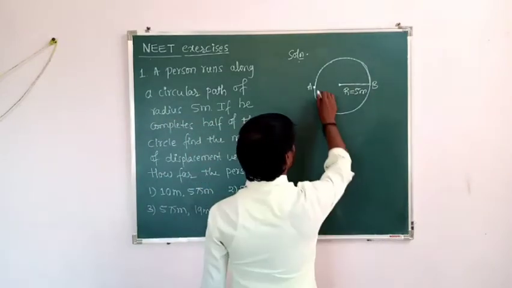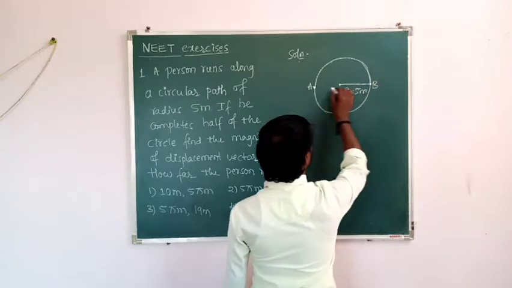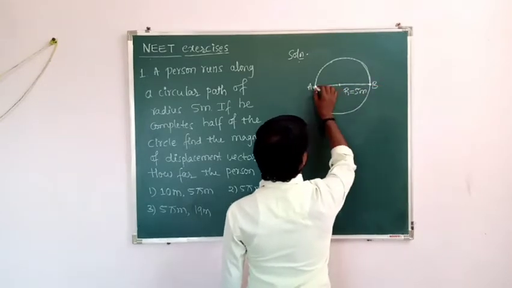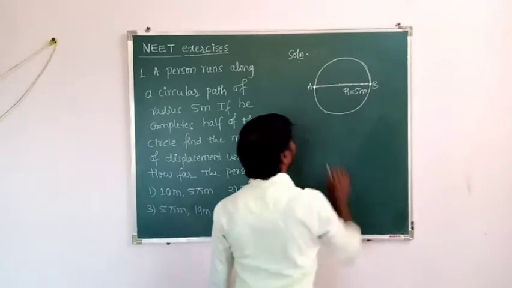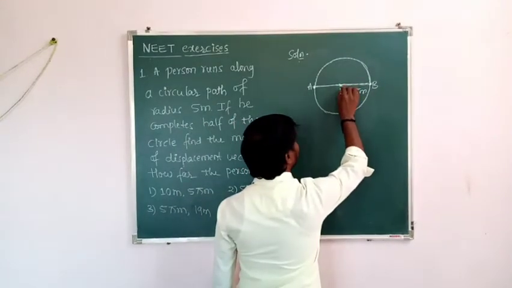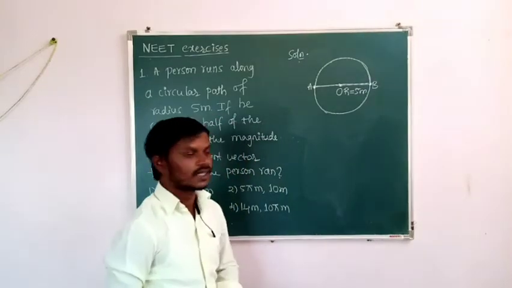So what is the initial position? A. What is the final position? B. Then the distance between the initial position and final position gives the displacement, magnitude of displacement vector. I will take the center of the circular path as O. Okay. Then displacement vector.